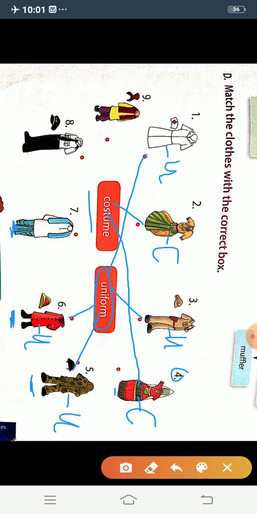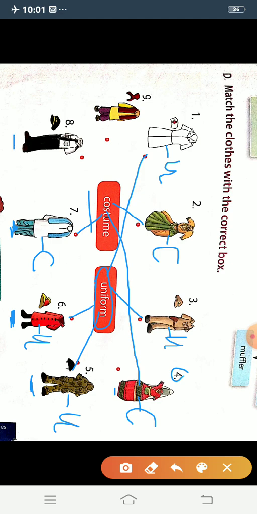This is the traditional dress of West Bengal people, and people living in different places wear different types of dress and they are called costumes. So it is also a costume. So we will write here C and we will match it with the costume.